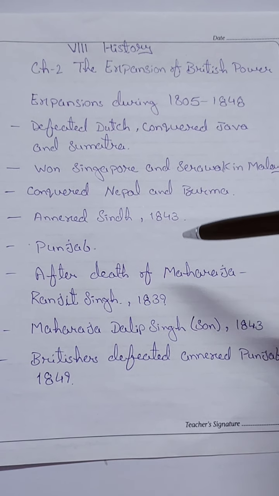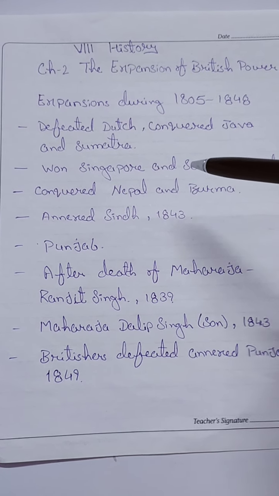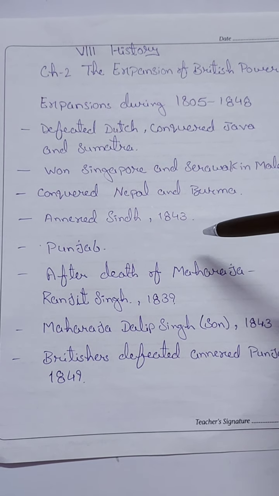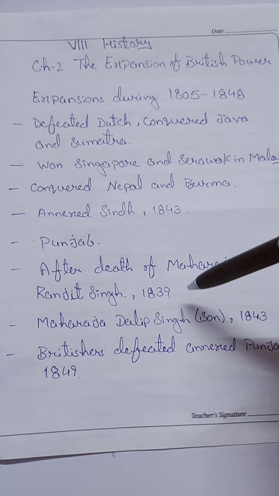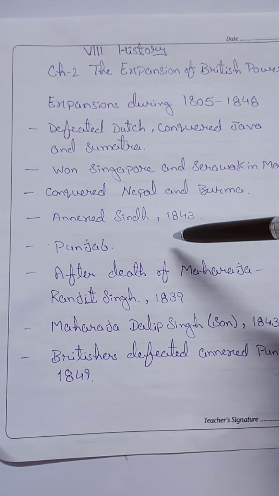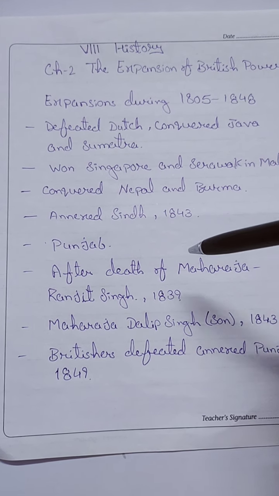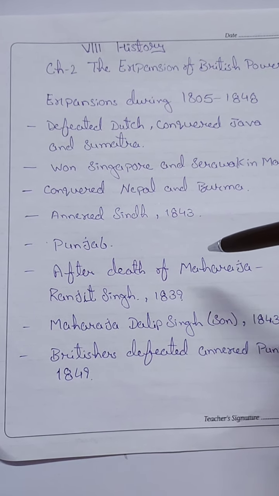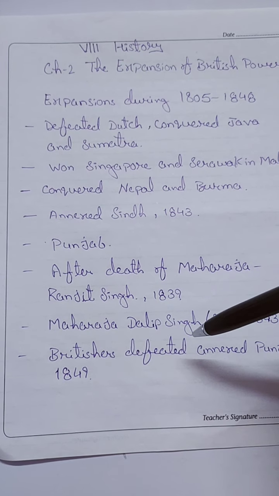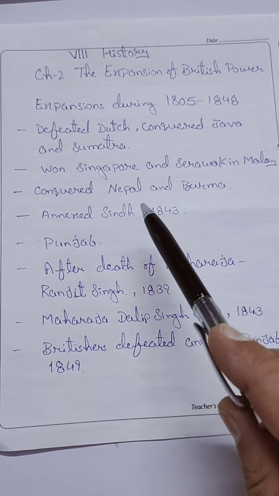Also, the kingdoms of Nepal and Burma were conquered and their territories were ceded to the British. They annexed Sindh in 1843, and this extended their influence up to the river Satluj. Punjab was a very rich and prosperous state.